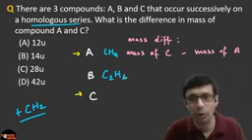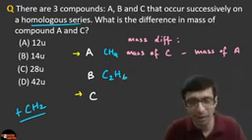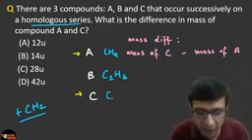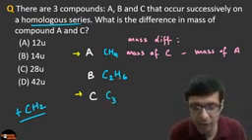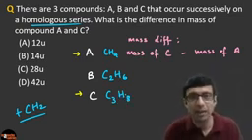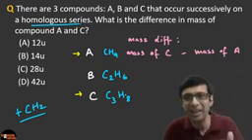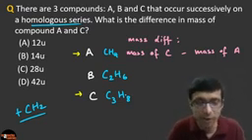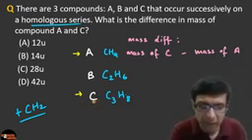What will be the next homologue? Again you add one carbon, so C2 plus 1 is C3, and then again you add two hydrogens, so H6 plus 2 will be H8. Do you guys get the idea? And as you can see, this is methane, ethane and propane, right? Now what is the mass difference between C and A here?